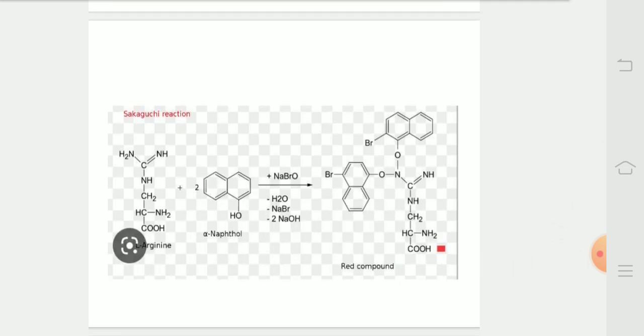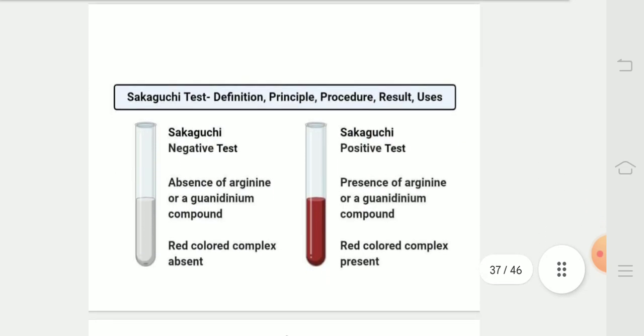In this diagram, we can see free arginine or arginyl residues in proteins react with alpha naphthol and alkaline hypobromite to give bright red color. In this diagram, we can see that a positive Sakaguchi test shows a red color complex.